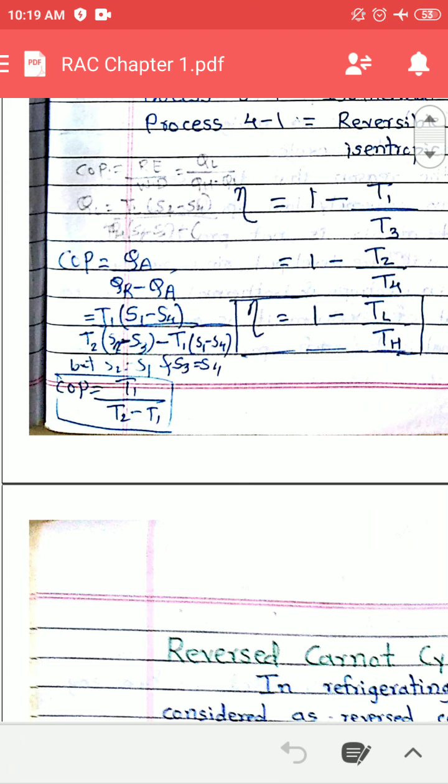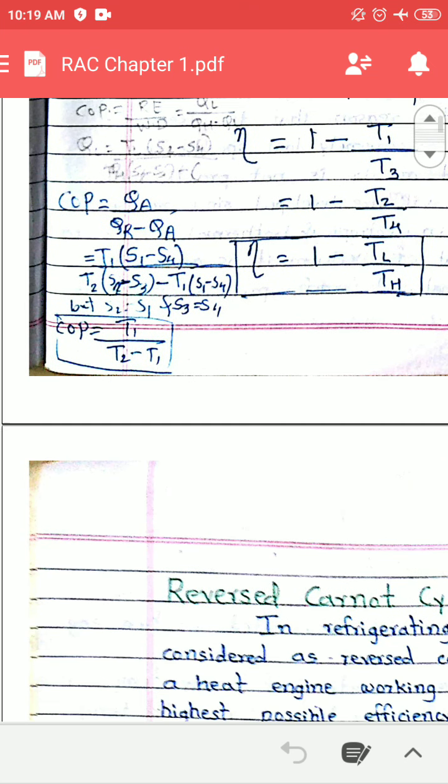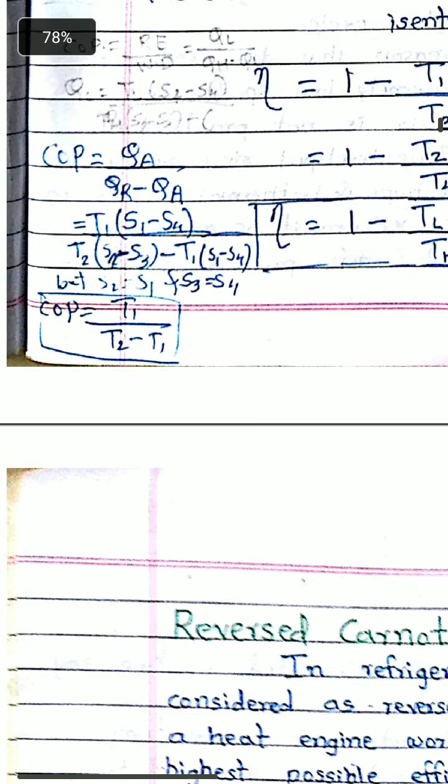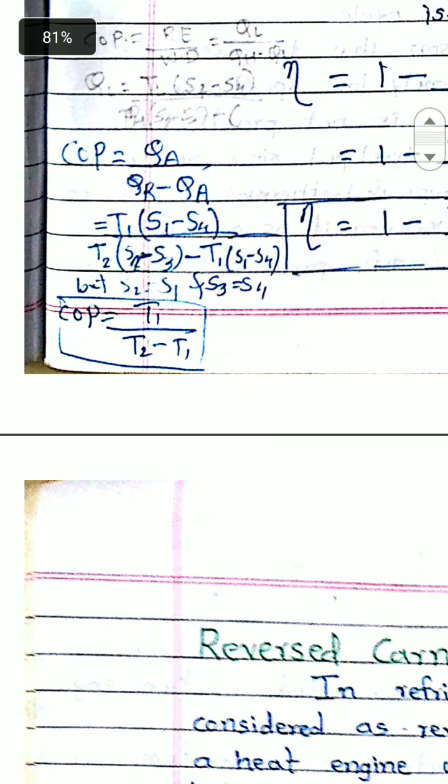So during these processes, the isothermal processes consist of heat rejection and heat addition. COP is the ratio of heat supplied or heat extracted divided by work input, and work input is calculated as heat rejected minus heat supplied.